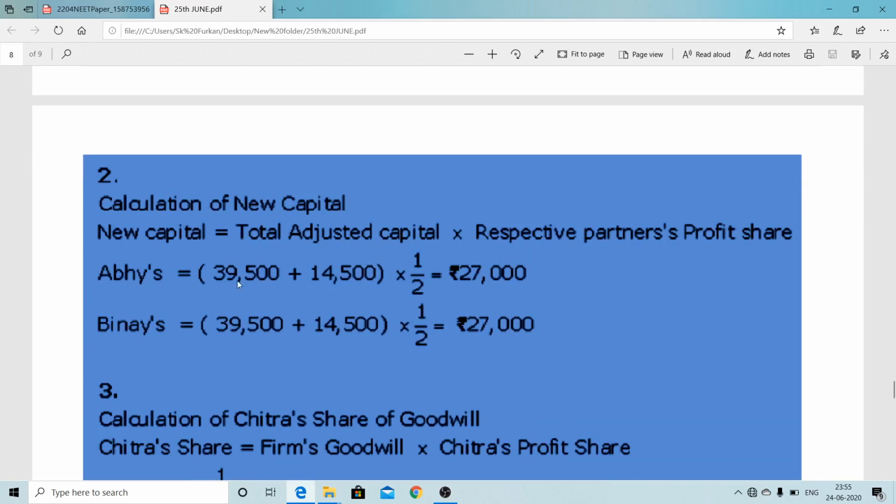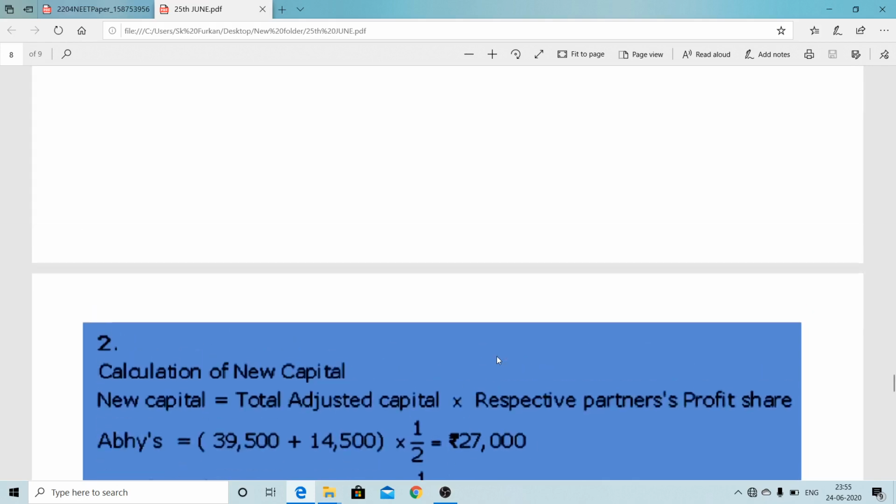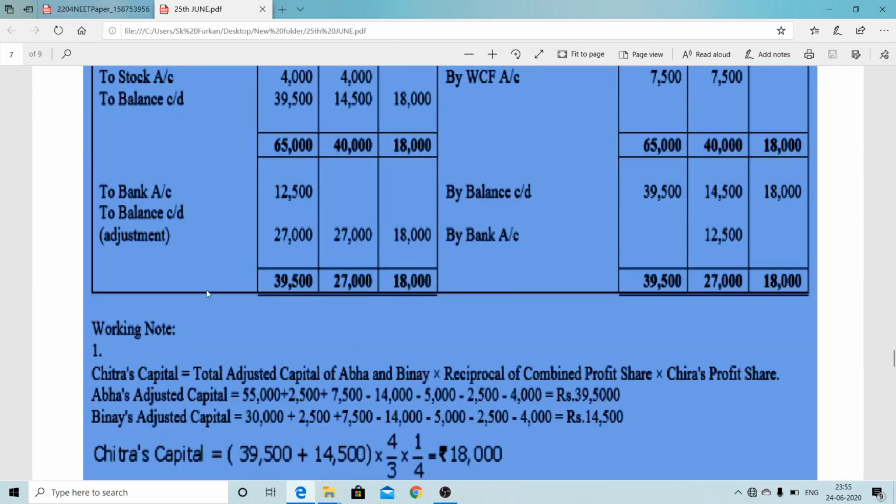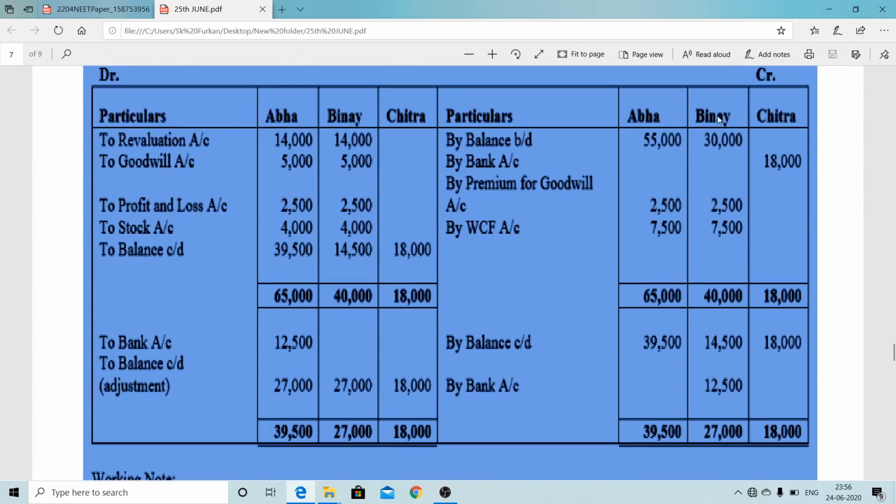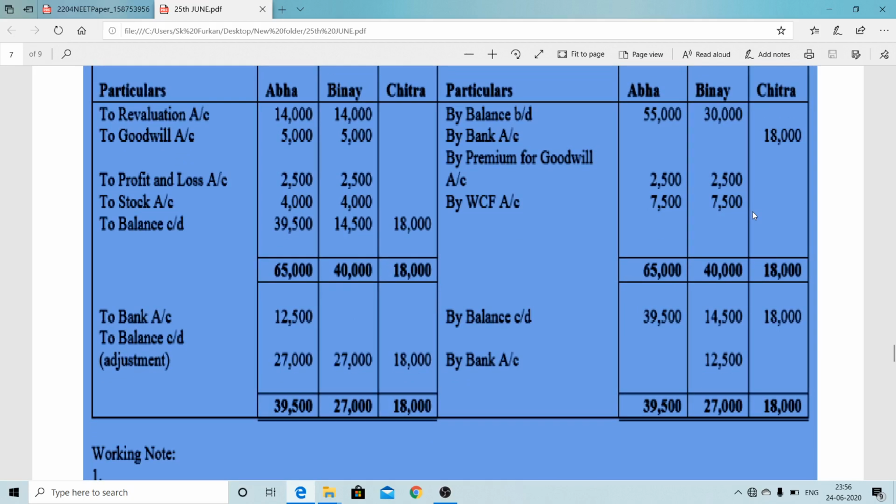Here, these two partners' combined capital is coming 54,000, and their profit sharing ratio is equal, so therefore 54,000 into half, 27,000. They want to make their capital equal, that is 27,000. So therefore here we'll write two balance CD 27,000, and we already got 18,000 from the working, like missing capital. So 18,000 proportionate capital he brings.